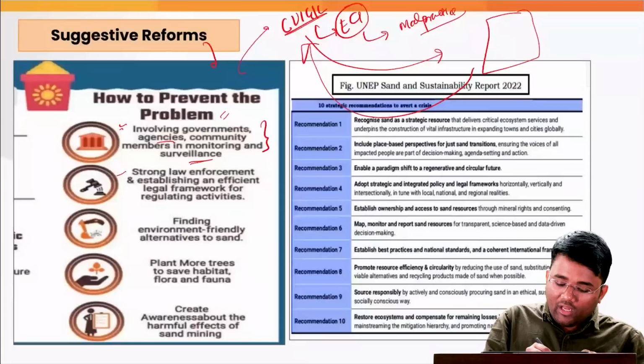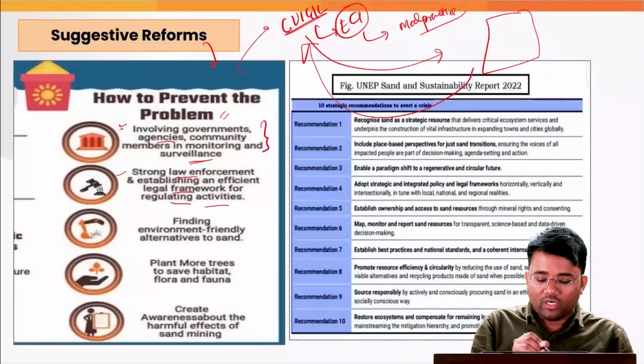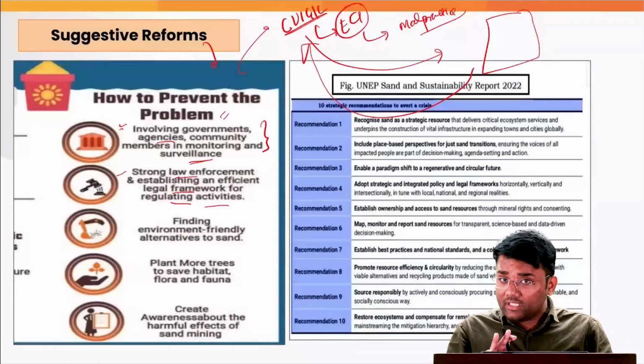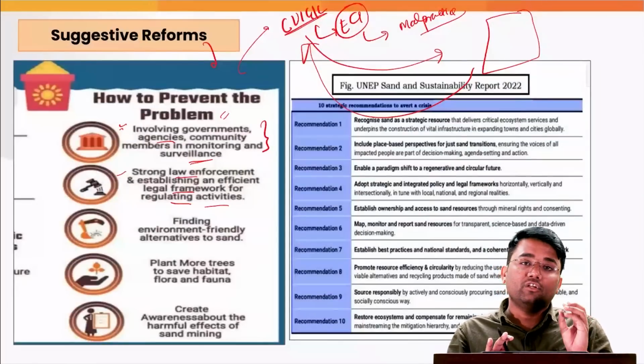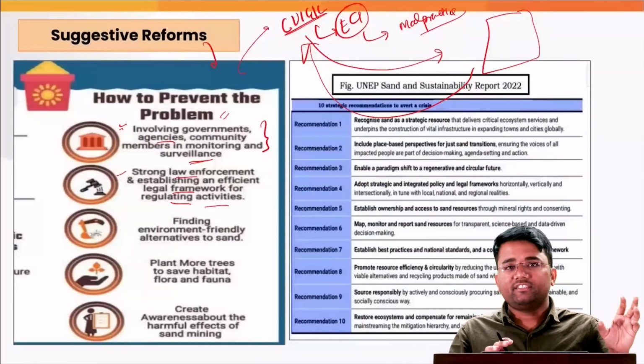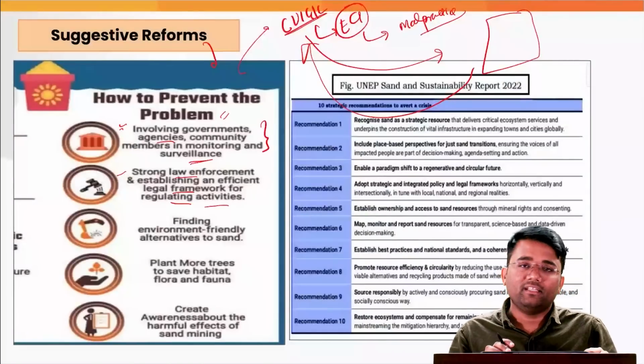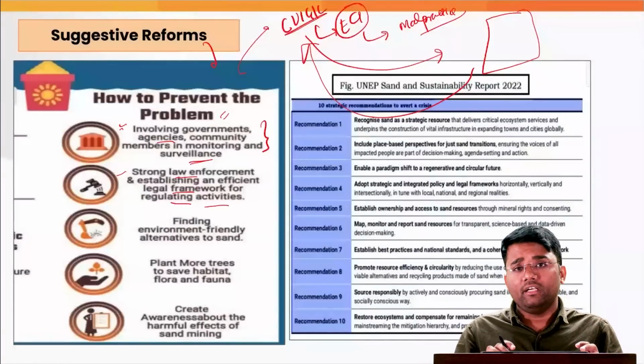Also, we need to have strong law enforcement and establish an efficient legal framework for regulating activities. We need to understand this very clearly, that there is no paucity of laws in our country. There are various regulations that have come from the government after the guidelines from the Supreme Court and NGT. These regulations are still not being followed properly.